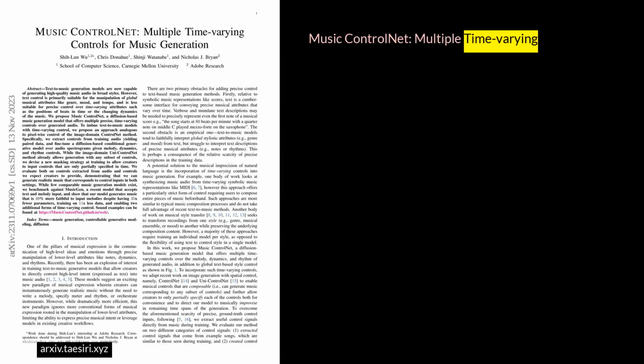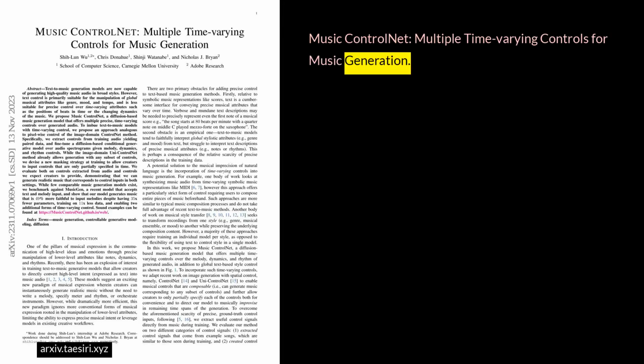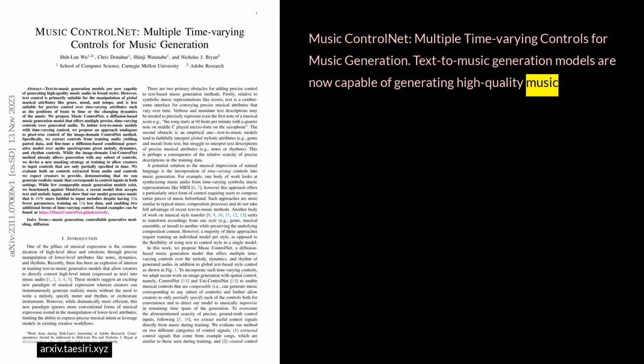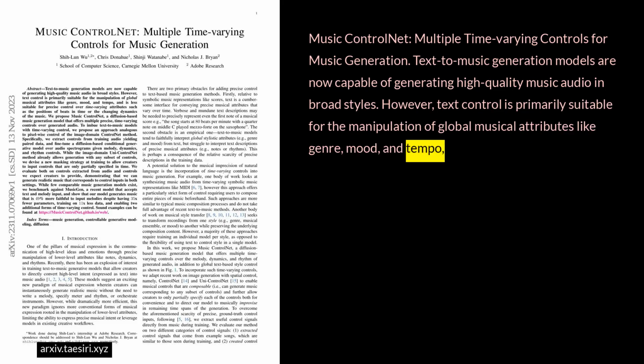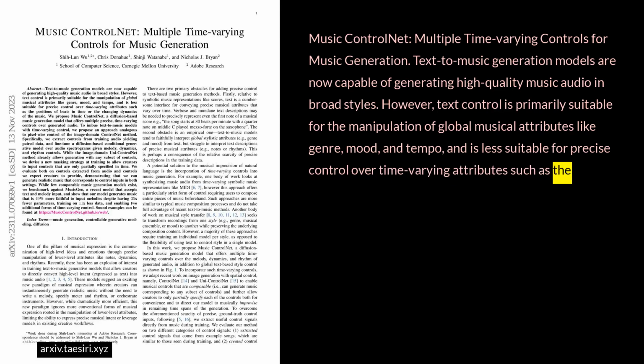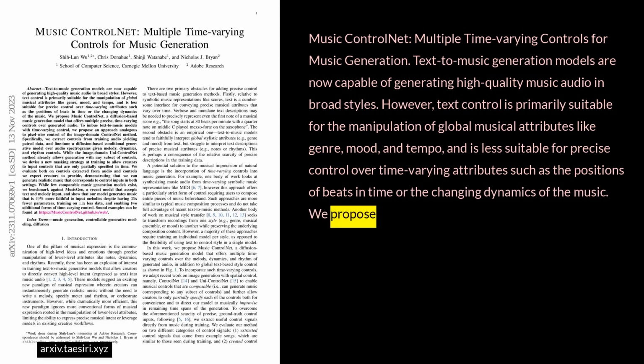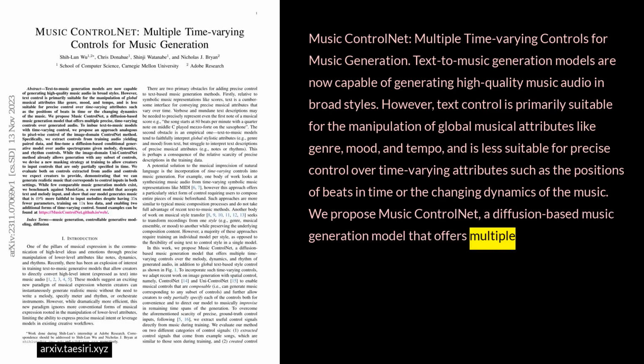Music ControlNet, multiple time-varying controls for music generation. Text-to-music generation models are now capable of generating high-quality music audio in broad styles. However, text control is primarily suitable for the manipulation of global musical attributes like genre, mood, and tempo, and is less suitable for precise control over time-varying attributes such as the positions of beats in time or the changing dynamics of the music. We propose Music ControlNet, a diffusion-based music generation model that offers multiple precise, time-varying controls over generated